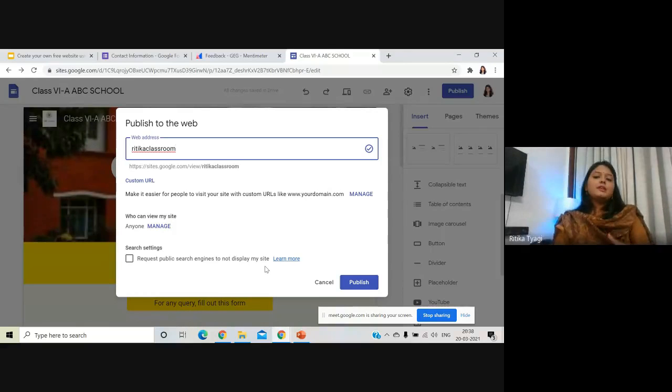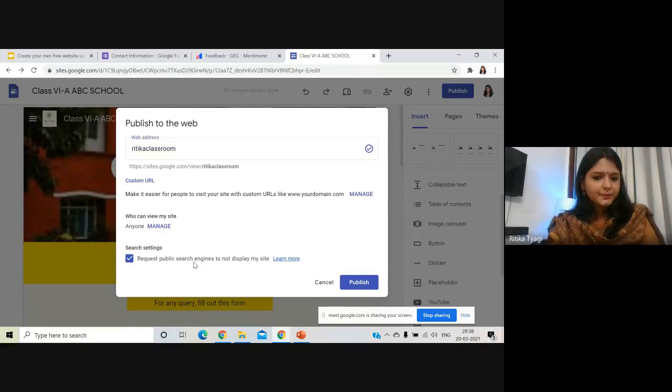Now this option is applied only when you don't want your website to be publicly available. If you want it to be exclusively only for your school, only for your class, it's a private website, then you can click here. And if you want it to be public, then you don't have to tick over here, and then you can click on publish.